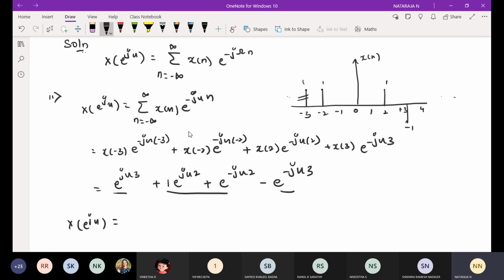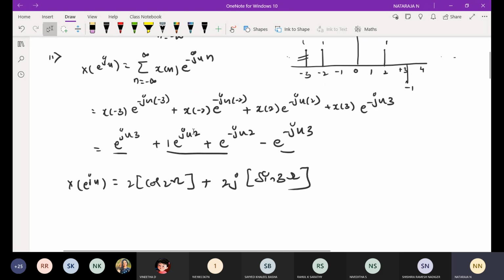Okay, e power j theta minus e power minus j theta, that will be the sine term. So I can write this as 2 into cos 2 omega plus 2j into sine 3 omega. Now this is in the form x of e power j omega is equal to 2 cos 2 omega plus 2j sine 3 omega.